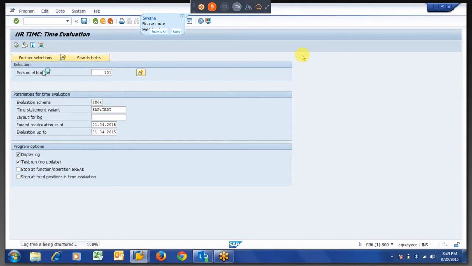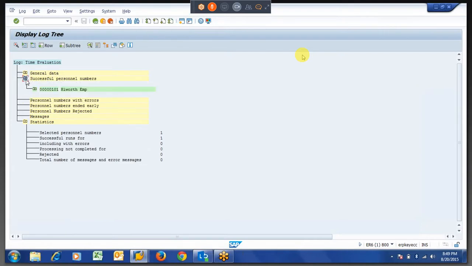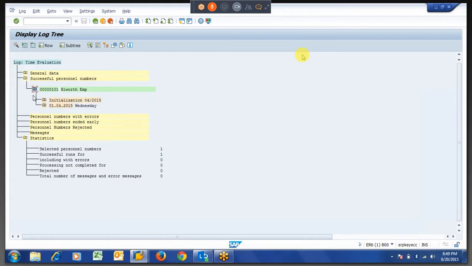So what I am doing here is in time evaluation, the negative time evaluation. What will happen in negative time evaluation is, let us say I am running for only one day.